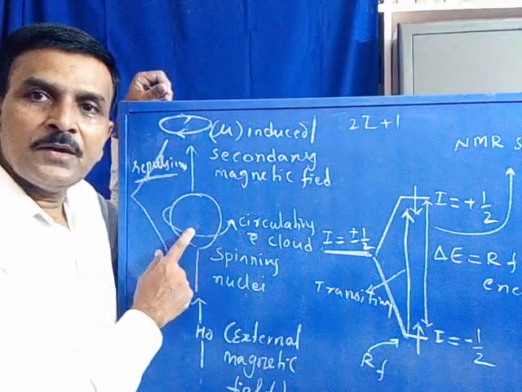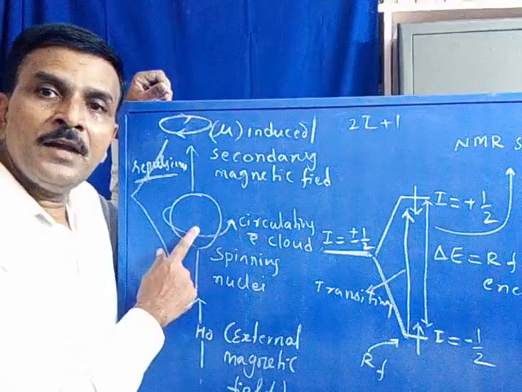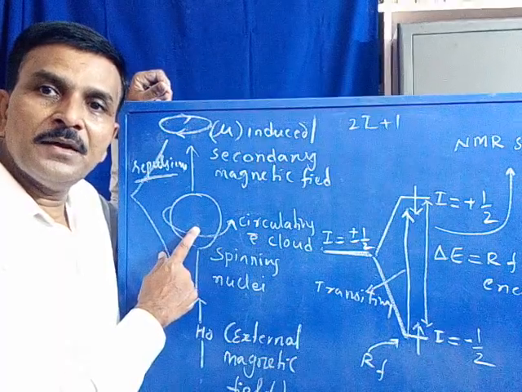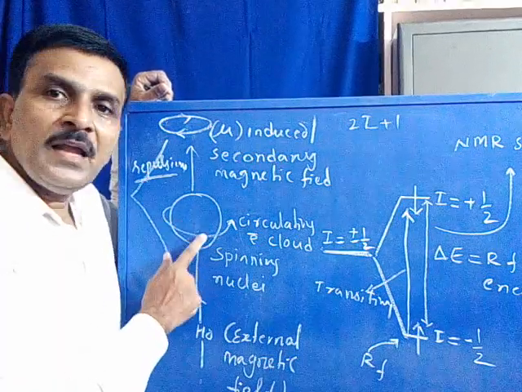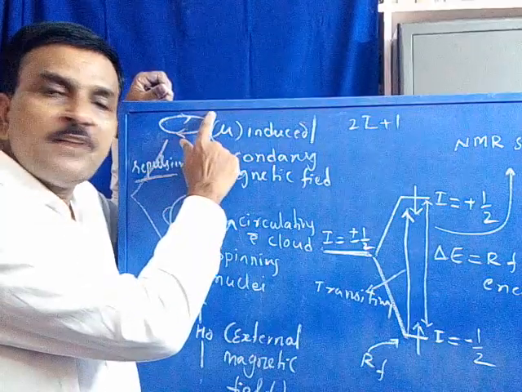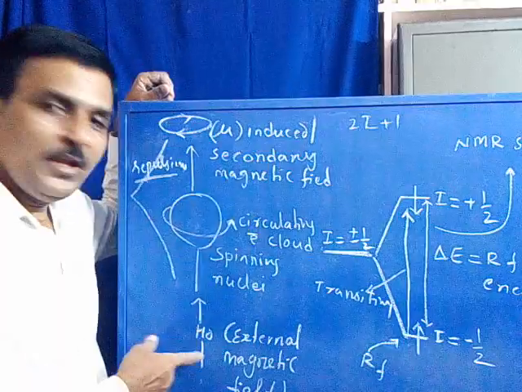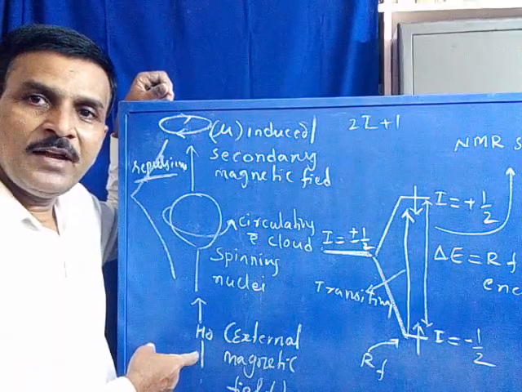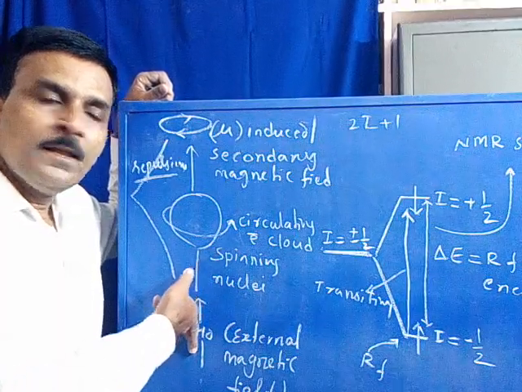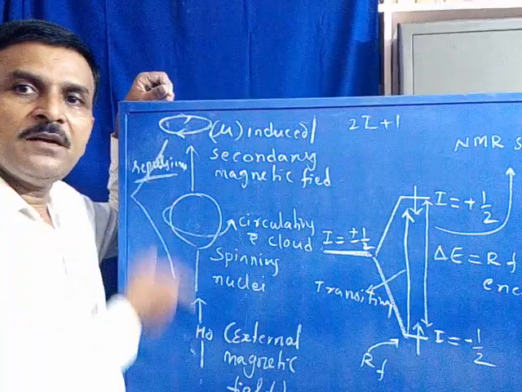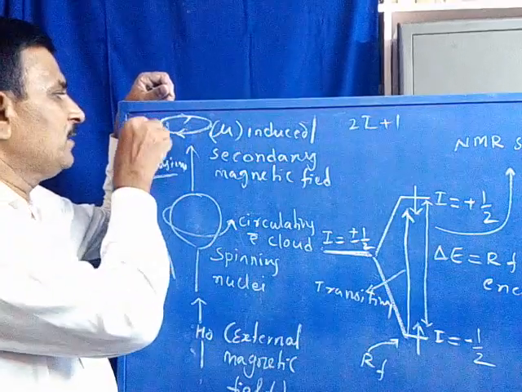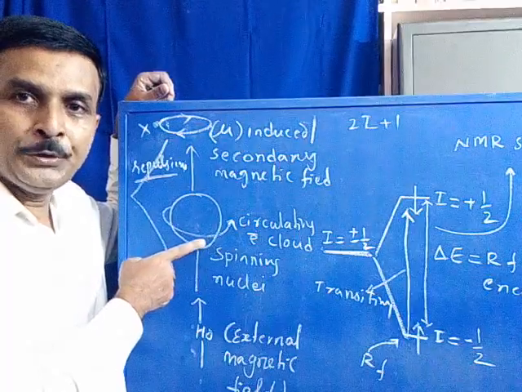Even if we apply an external magnetic field to that system, there will not be repulsion because there is no secondary magnetic field in the case of spin inactive nuclei.